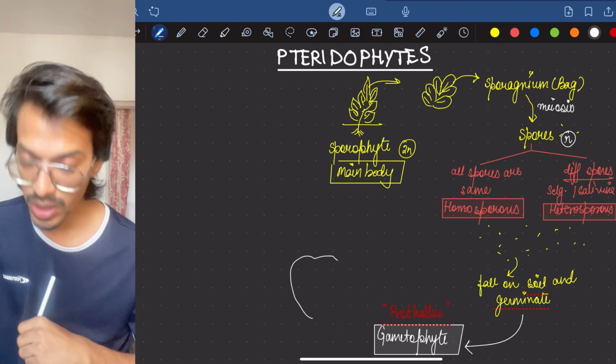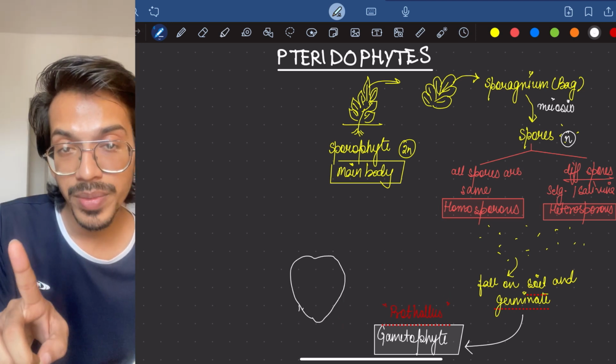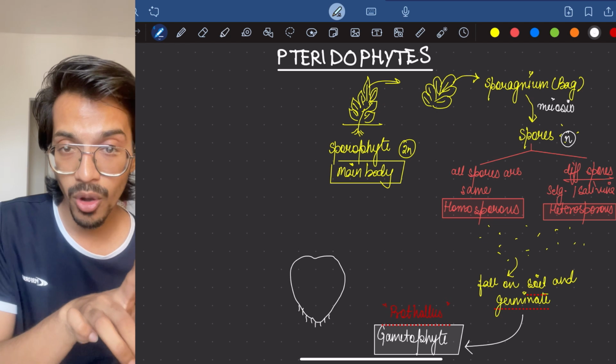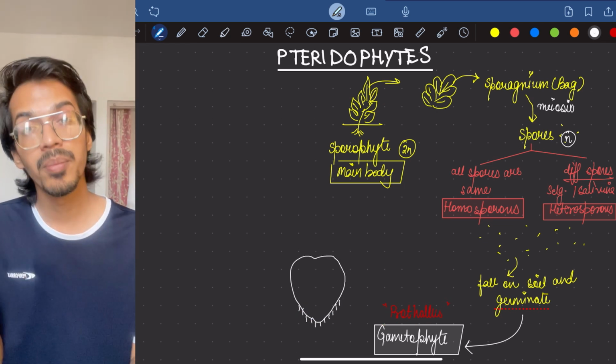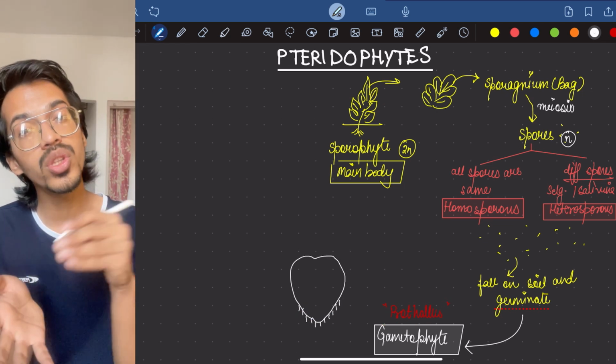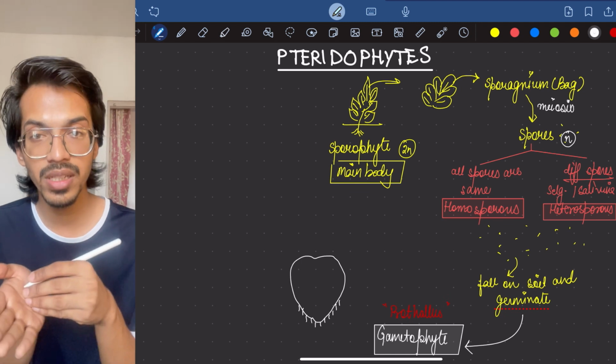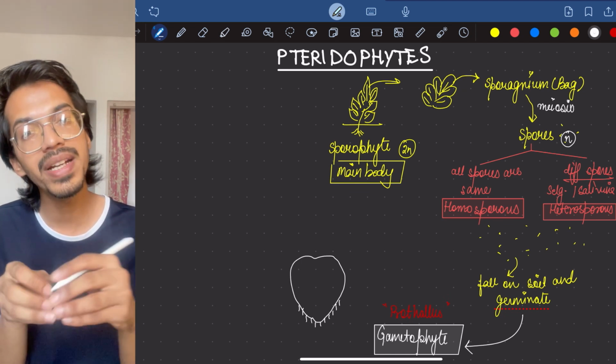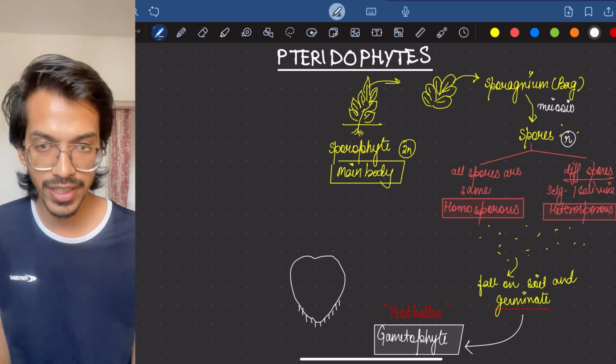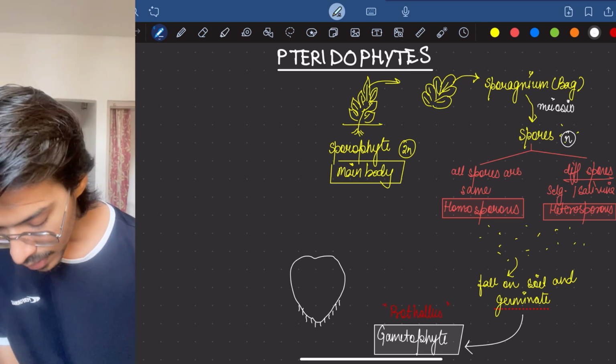It has what? Now it will have what? Male gamete should also be there. Female gamete should also be forming on it. So if it is a gametophyte which has both male and female present, then it will be like this. Okay, it can be different also. Dioecious or monoecious condition of gametophyte can occur.